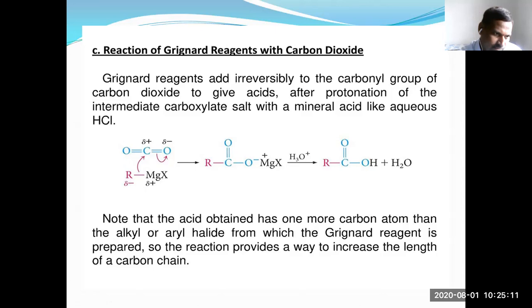If you take ethyl magnesium halide, R is the ethyl group, and you get propanoic acid.